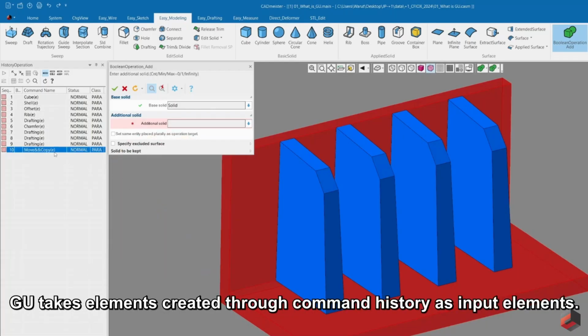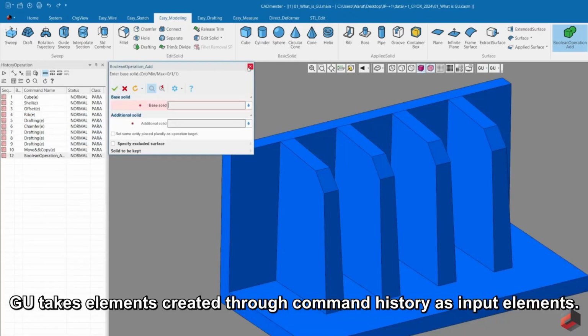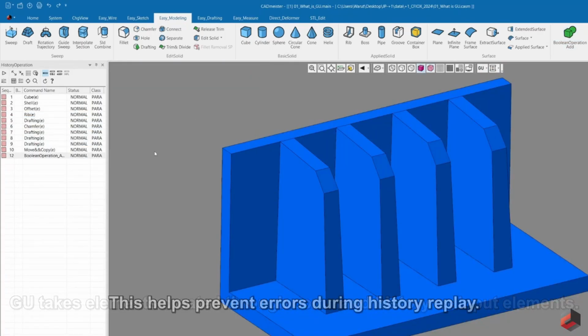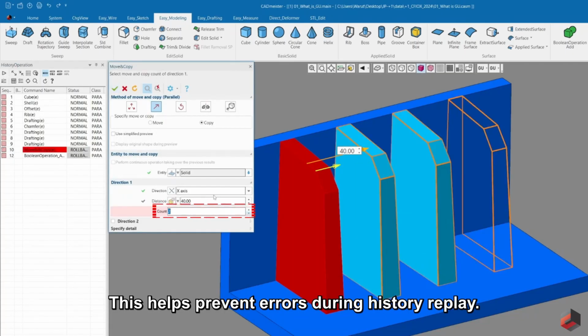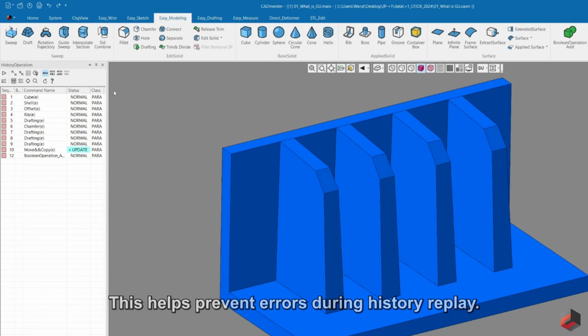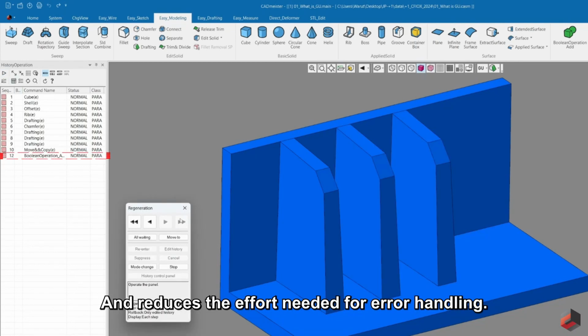GU takes elements created through command history as input elements. This helps prevent errors during history replay, and reduces the effort needed for error handling.